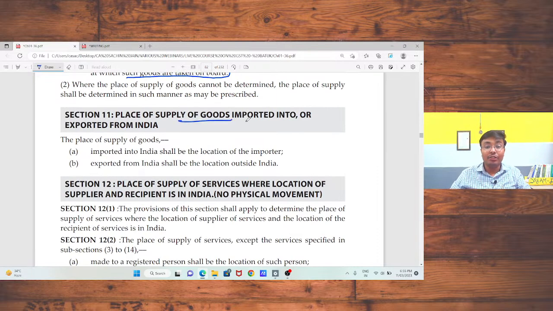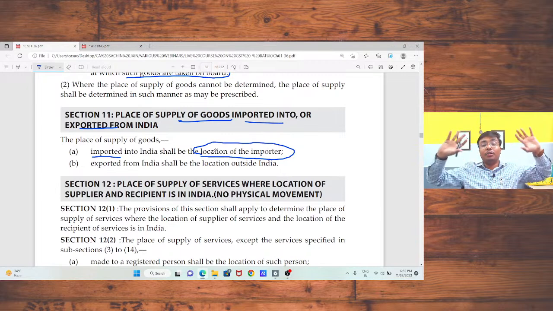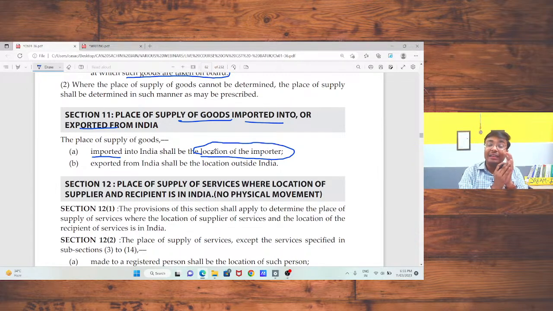Place of supply of goods imported or exported from India. In the case of import, the place of supply will be the location of the importer. That means if I am going to import any particular product, then I am the recipient and the importer, so my place should be treated as the place of supply.